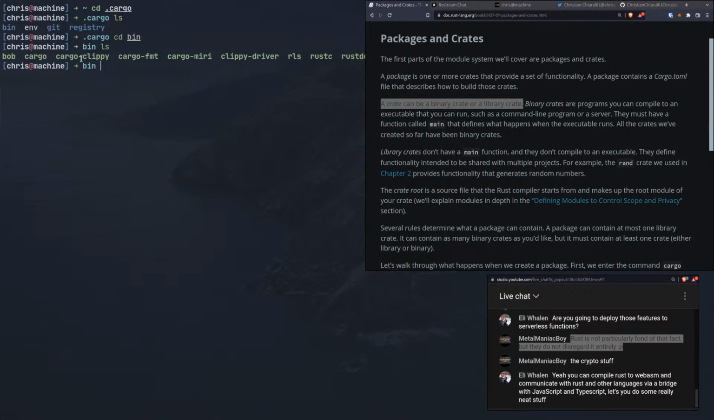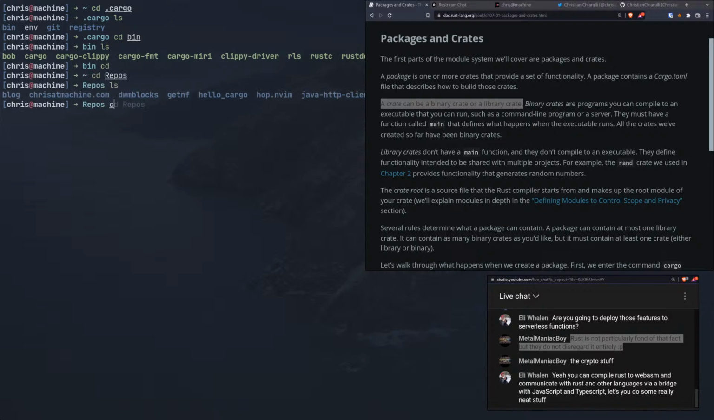So that makes sense. These are binary crates. Library crates are things like, you know, rustc is a binary crate. Clippy driver is a binary crate. Cargo fmt is a binary crate. Cargo clippy is one, right? rg would be another one. So these are binary crates.